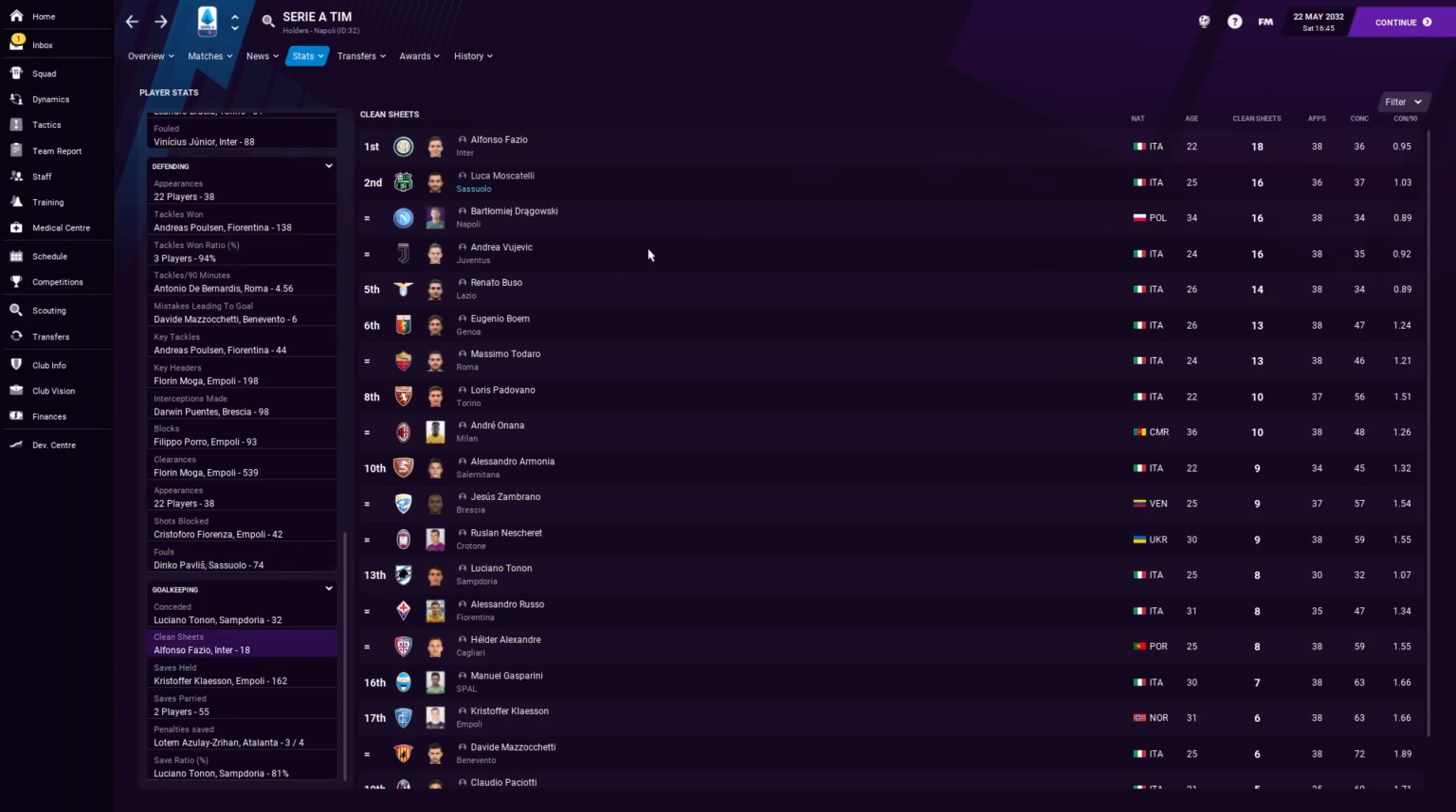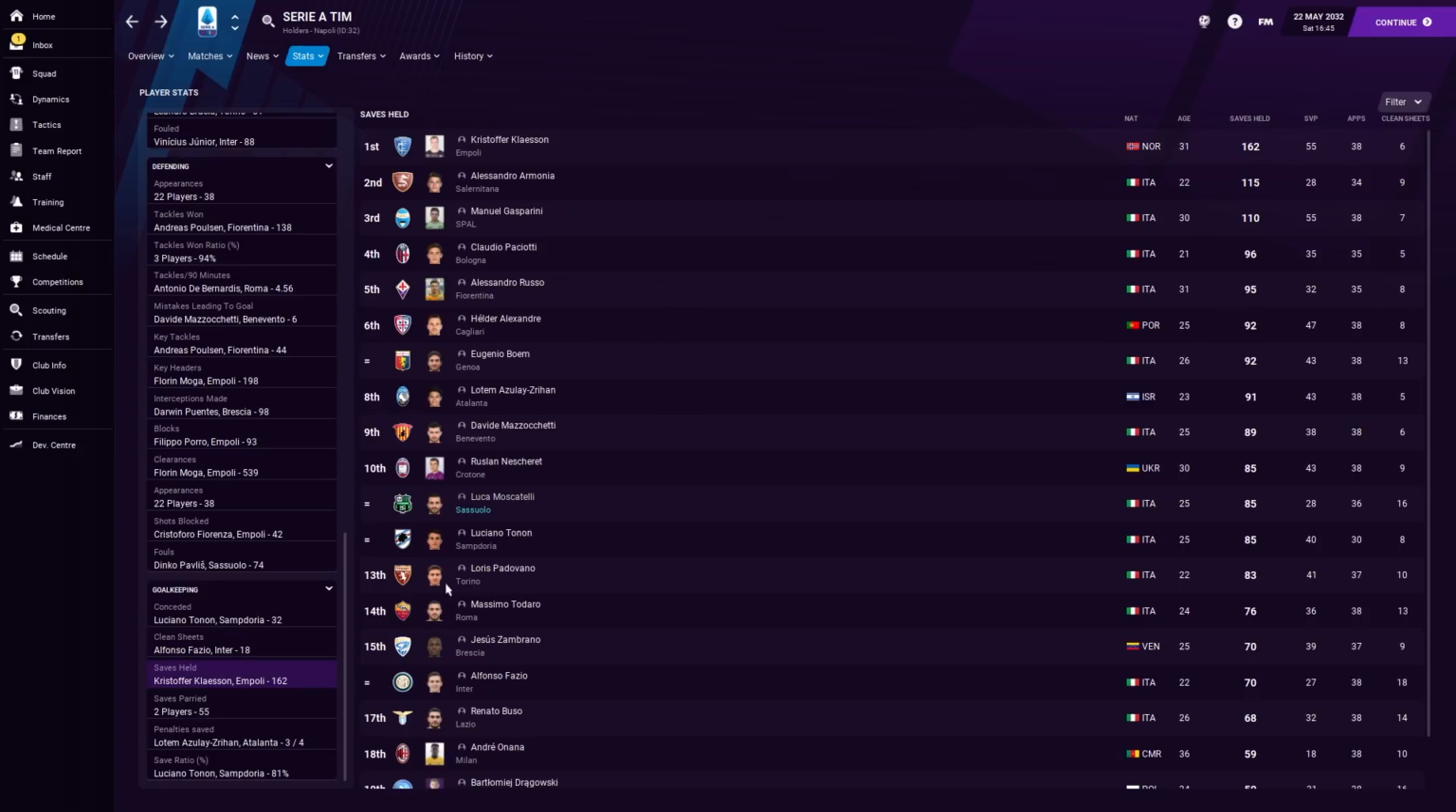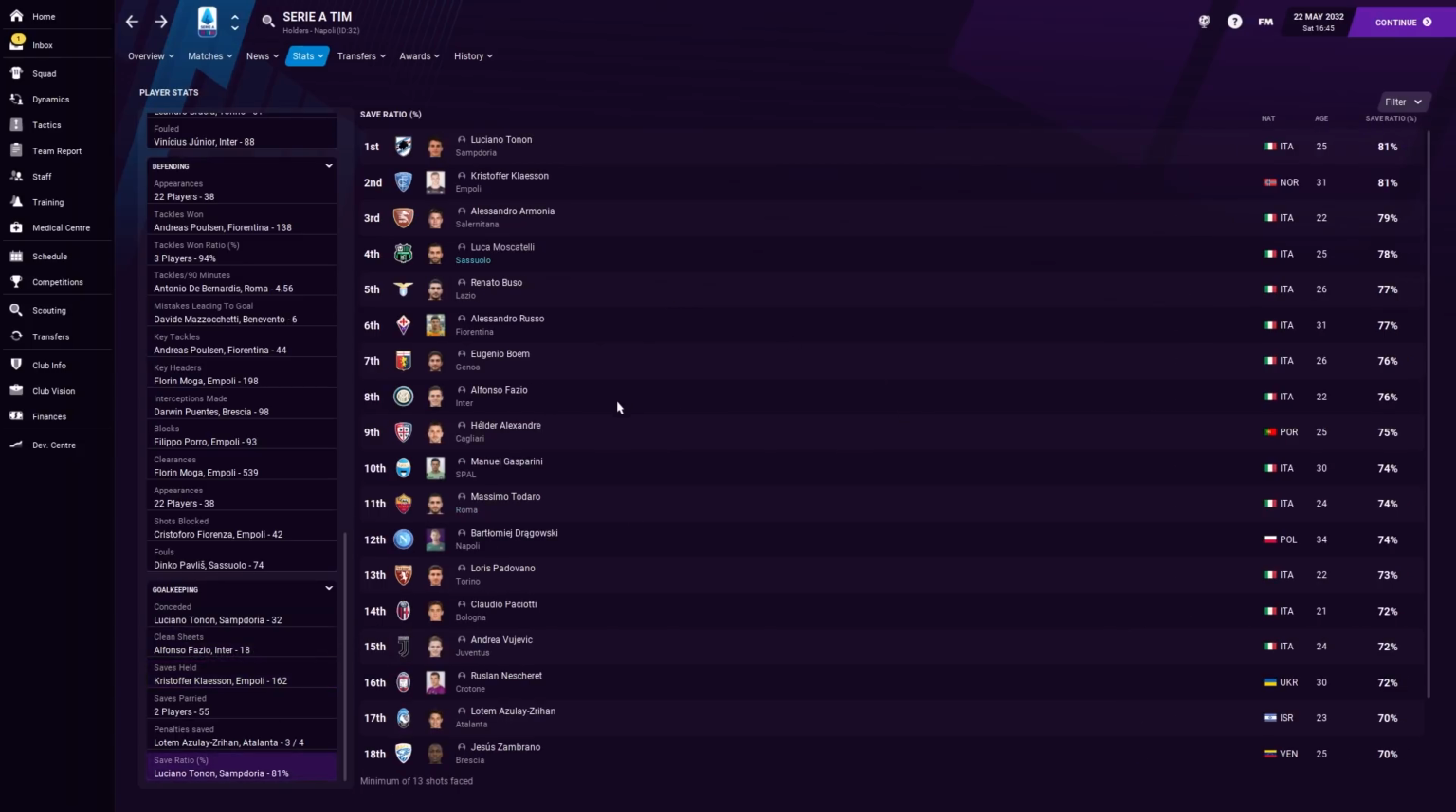Clean sheets as well. Moscatelli with 16 clean sheets is great. Mede also got one as well. Saves. Parrott obviously hasn't had to face as many shots, so that's definitely going to matter as well. Save ratio, it's up there. It's not the very best, but if you want to be the best, you got to beat the best, or something like that.